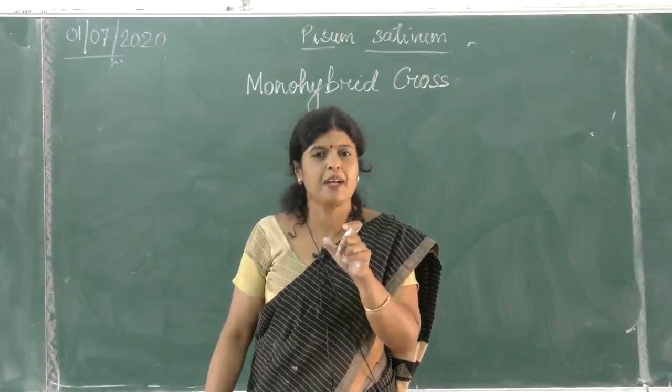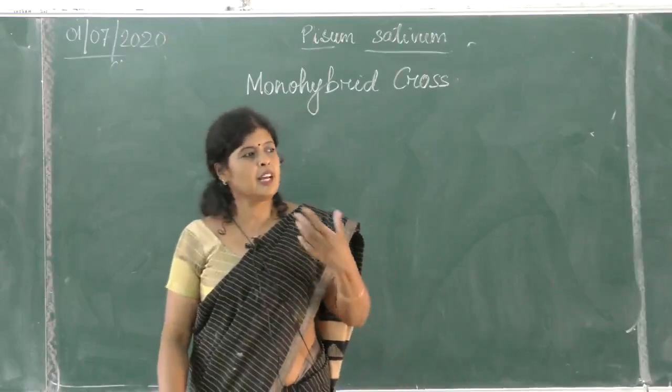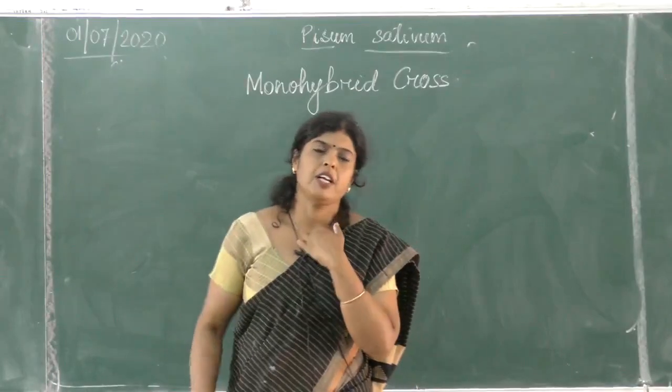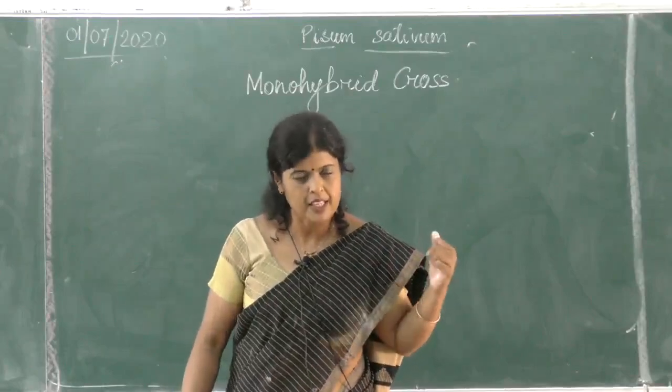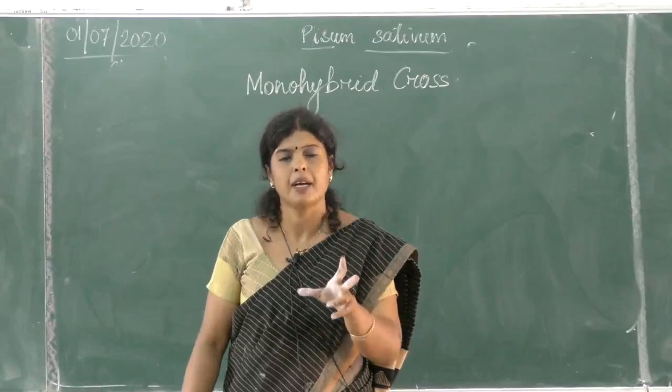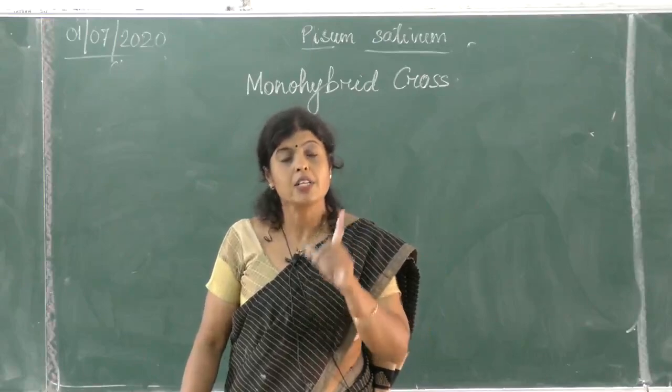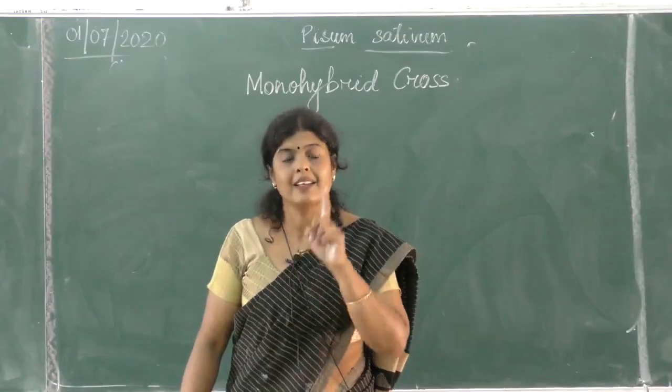This term pure plant, I will be repeating this definition again. Is it clear? Two pure breeding plants. Pure breeding plants I will explain later on. Pure breeding plants are crossed considering one character at a time.